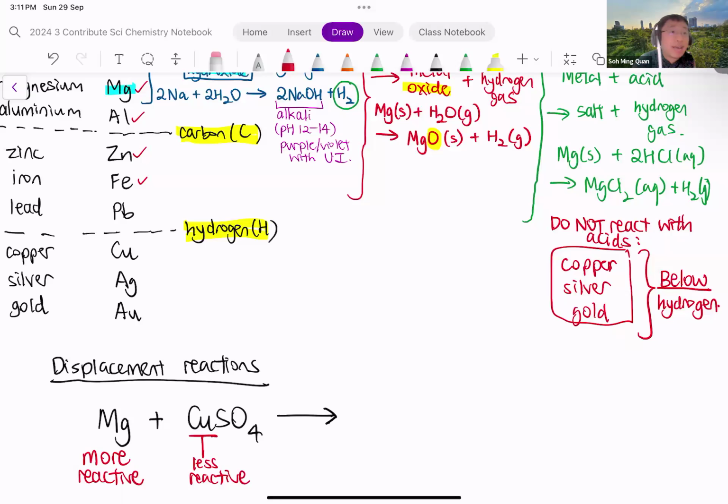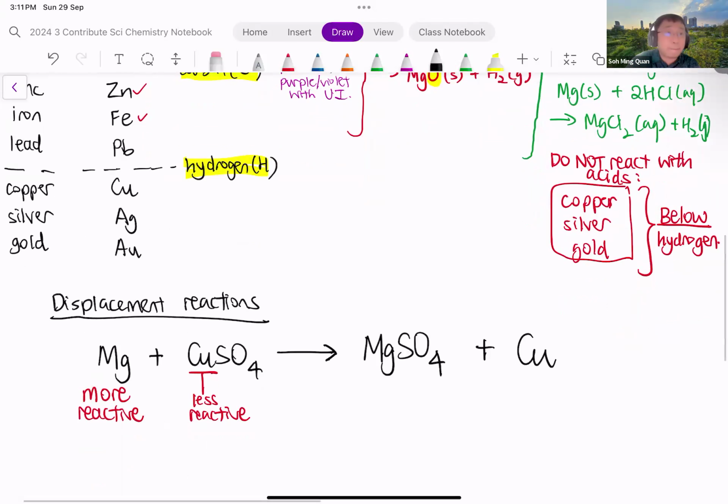At first, the less reactive copper is bonded to sulfate. At first, copper and sulfate are together. Then we put in the more reactive magnesium. The more reactive magnesium, what it will do is it will grab the sulfate. So magnesium grabs hold of sulfate. And the effect of that is to displace, is to kick copper out. So the less reactive metal is displaced by the more reactive metal.